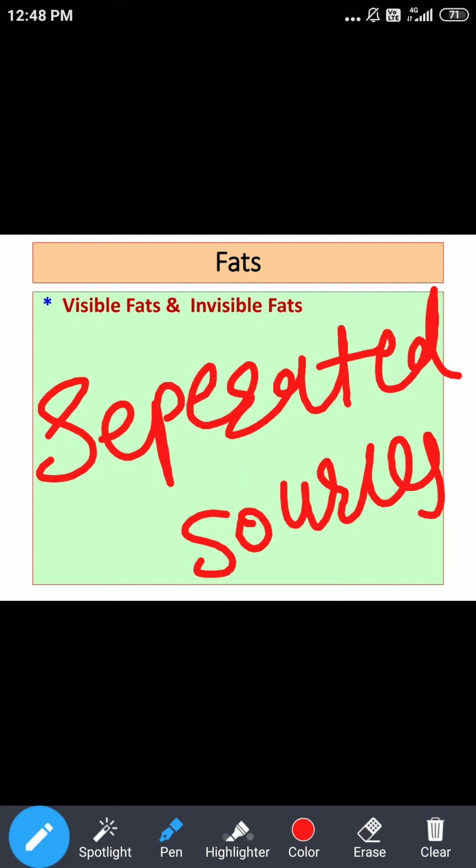Similarly butter from milk. Or if we take oil bearing seeds like groundnut seeds, or mustard seeds, and we extract oil from these, these are called visible fats. So the most important word here is separation. Those fats which are separated from their natural sources are called visible fats. As examples, what we consume in our diet as visible fats is mainly ghee and different vegetable oils. So these are all examples of visible fats.